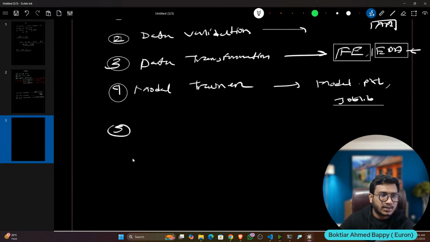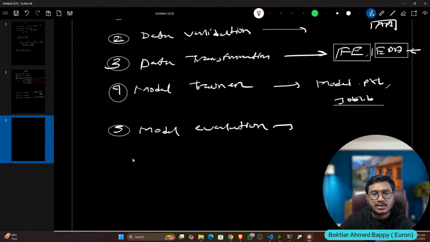Once training is done, we can do the model evaluation. Inside evaluation you will calculate all the metrics like RMSE, then R2 score, then mean absolute error. These are the things we will calculate here.